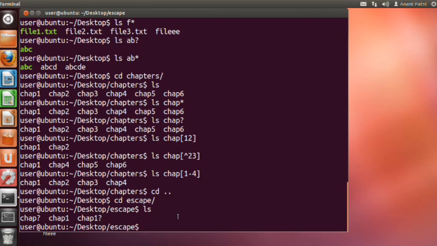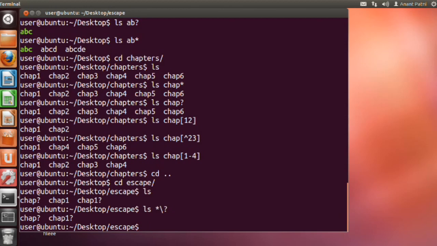Now if I want to list only the ones which end with a question mark, I can simply do an ls space star backslash question mark and you can see the result that I got chap? and chap1?. Here asterisk means 0 or any number of characters before and ending with a question mark, and I have escaped the question mark with a backslash.